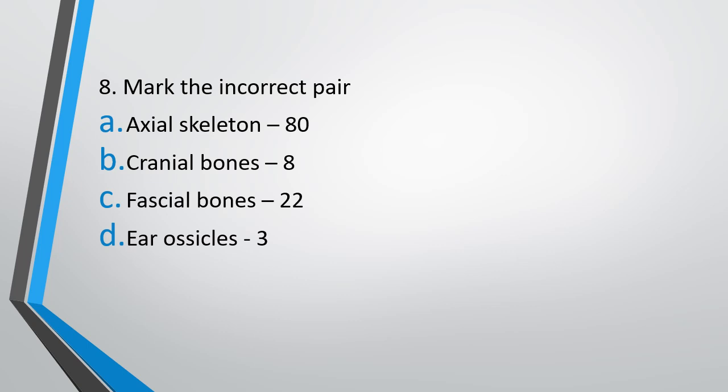Question 8. Mark the incorrect pair. Axial skeleton is made up of 80 bones, cranial bones 8 in number, facial bones 22 in number, or ear ossicles 3 in number. Of these 4 pairs, you have to mark which one is incorrect. The answer is option C is incorrect. That is facial bone 22. That's incorrect because there are 14 facial bones and 8 cranial bones, which together make up a total of 22 bones in the skull. So the total number of facial bones is 14 and not 22.